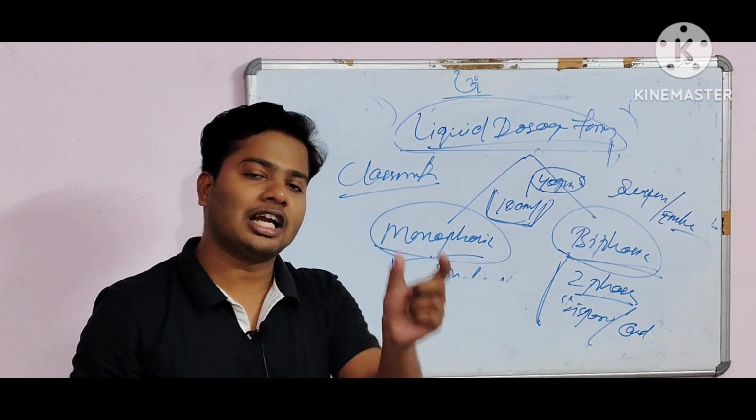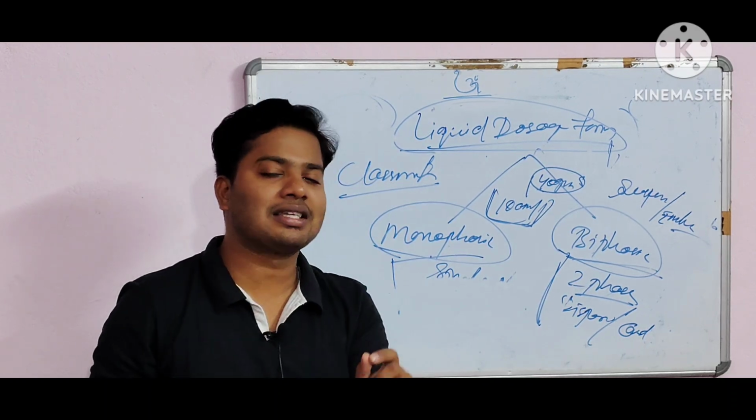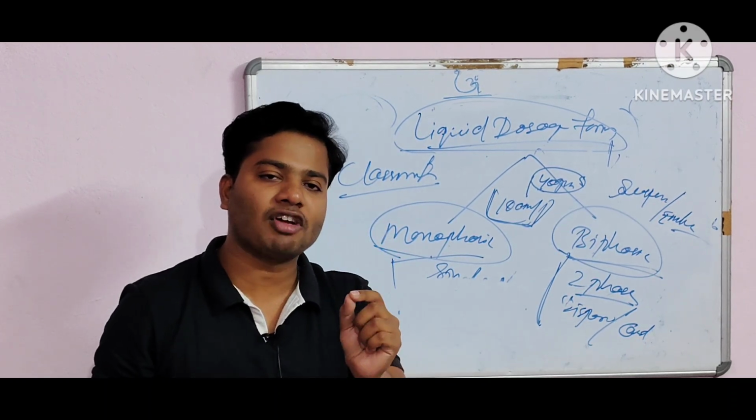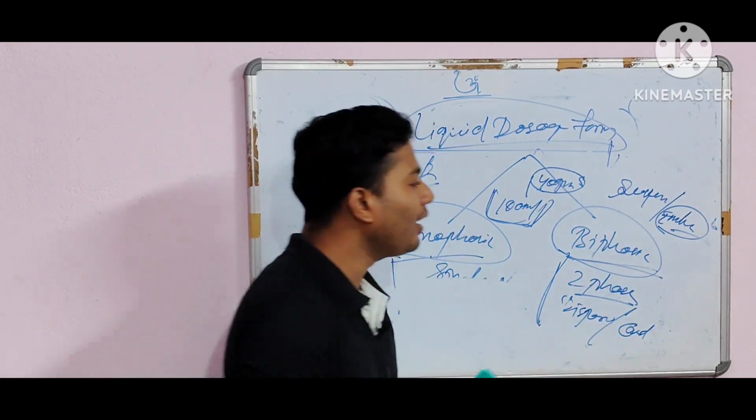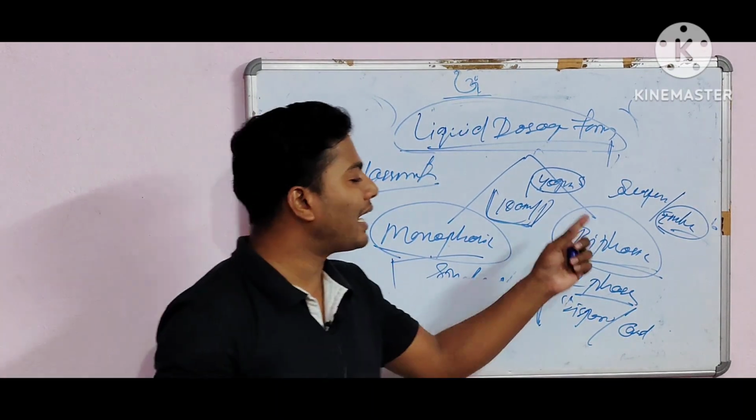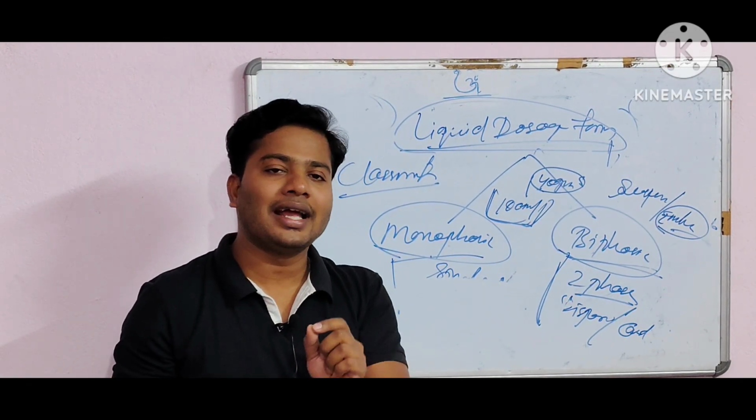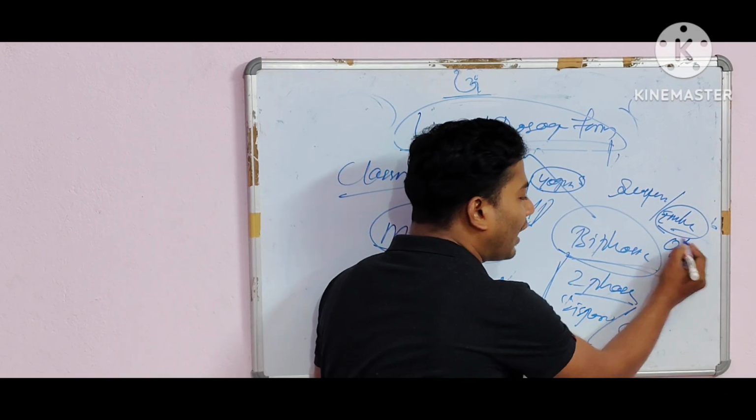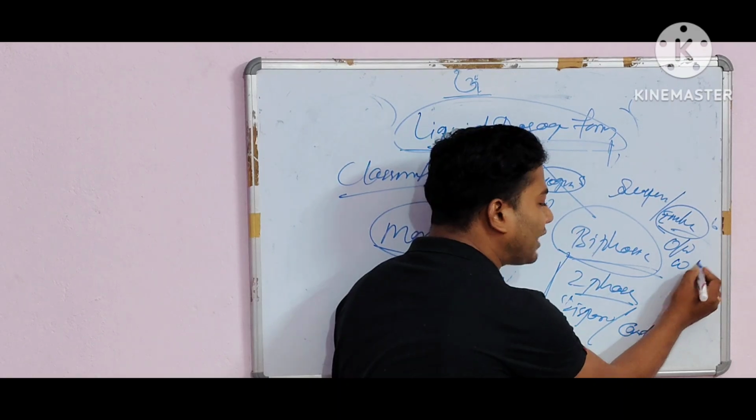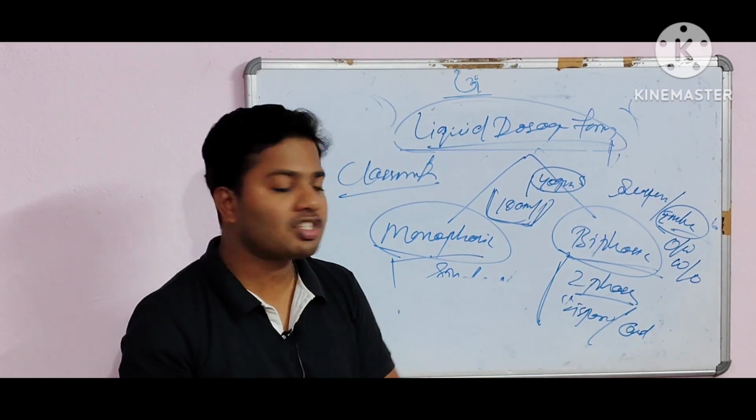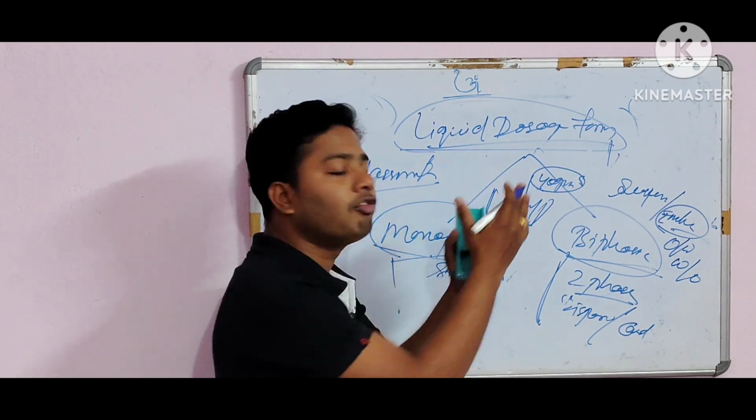In the suspension there are two phases, one dispersed phase and another continuous phase, and always the solid particles act as the dispersed phase in the suspension. In the emulsion case, there are two types: oil in water and water in oil. In oil in water, oil is the dispersed phase and water is the continuous phase. In water in oil, water is the dispersed phase and oil is the continuous phase. Clear? So these are the classification of liquid dosage form.